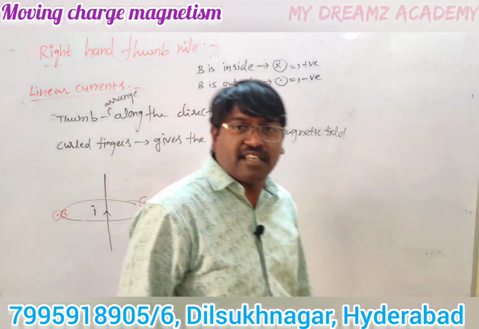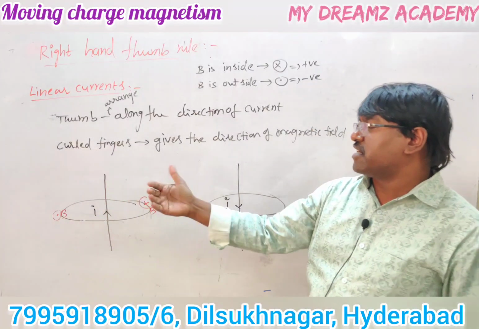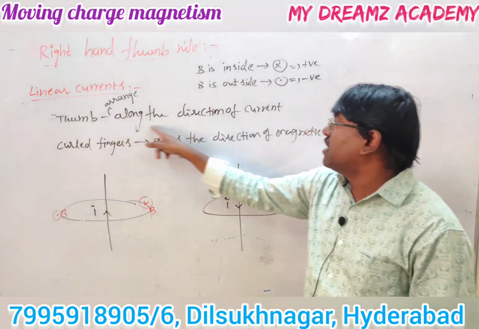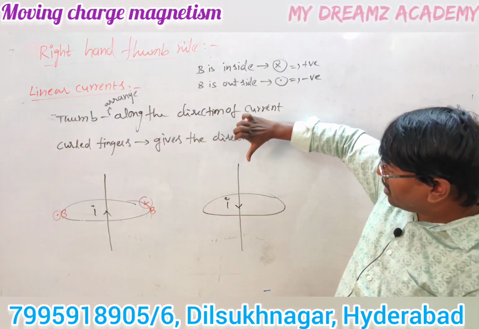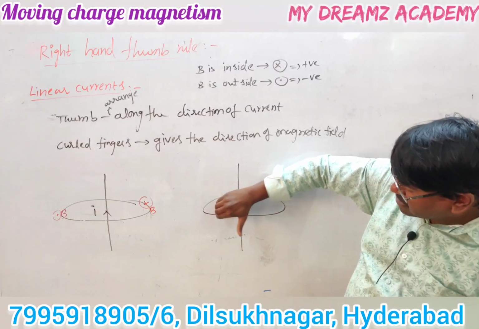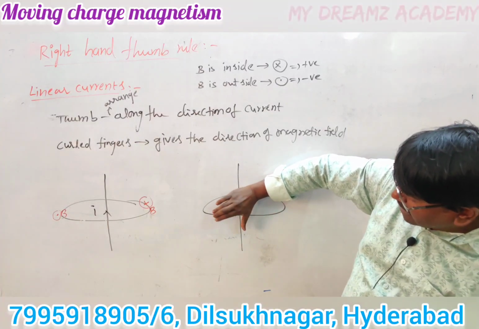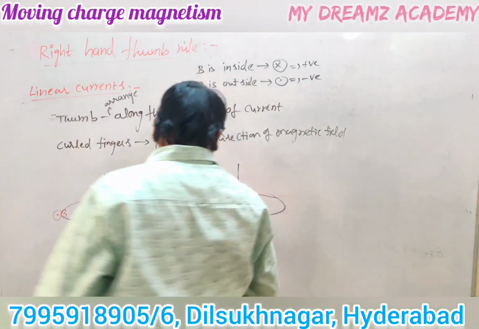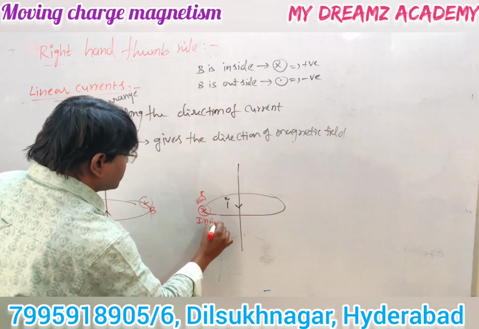So by using this right hand thumb rule, we can measure the direction of magnetic field. Again consider this right hand. Stretch the thumb along the straight line and curl fingers. We have to arrange this thumb along the direction of current, then curl fingers gives the direction of magnetic field. So in this plane, the curl fingers are inside the board. What is the direction of magnetic field in this plane? Inside. Inside is indicated by into.